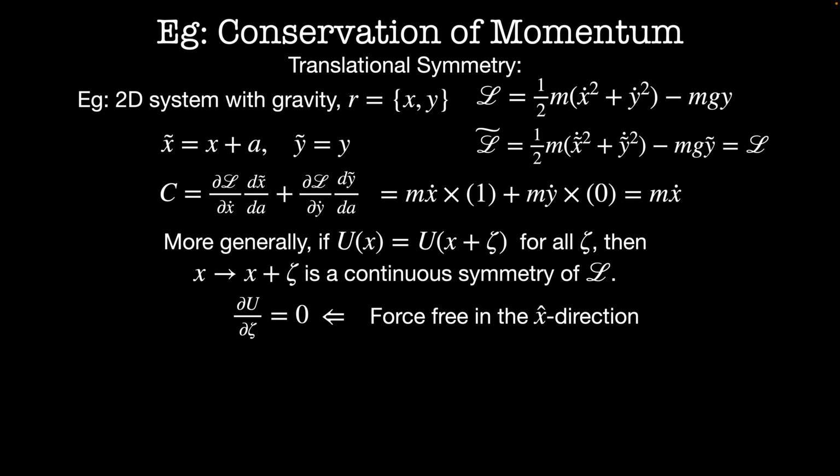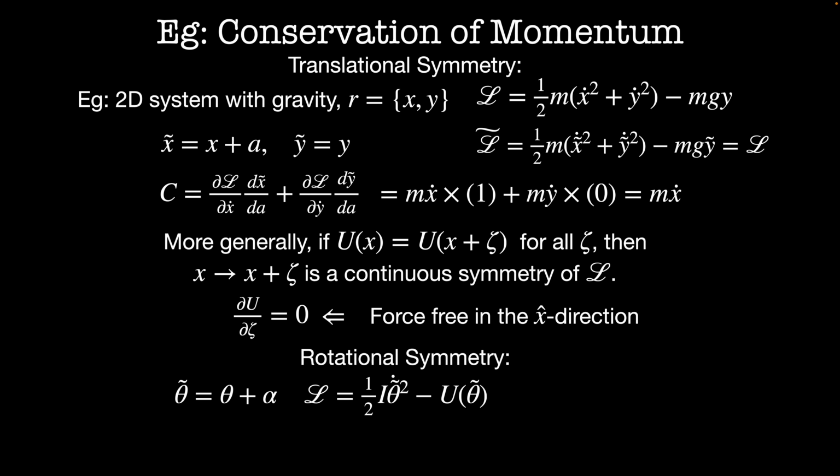Let's repeat the analysis we just did, but for rotational symmetries now. Let's try measuring a rotational system in terms of some new coordinates. Theta tilde is equal to theta plus alpha. Our Lagrangian then is the kinetic energy, or 1/2 I theta-tilde-dot squared, minus the potential energy, U of theta tilde. And this is going to be the same as the Lagrangian in our old coordinates, 1/2 I theta-dot squared minus U of theta.